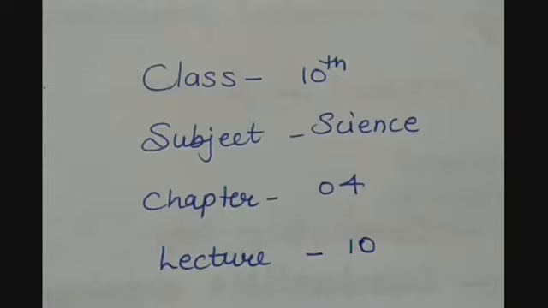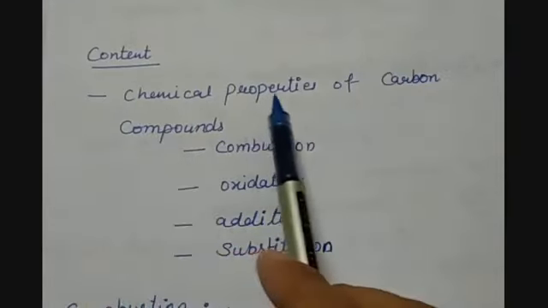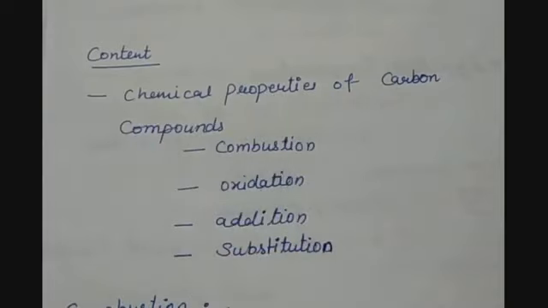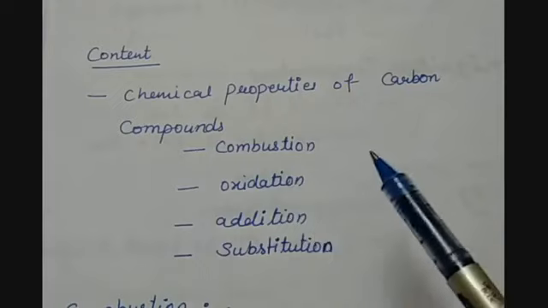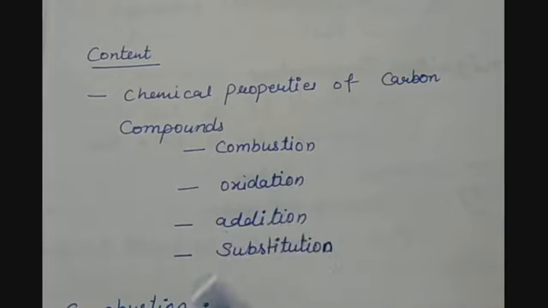And in today's lecture, we will be doing chemical properties of carbon compound, under which we will study some chemical reactions, or you can say the type of properties that carbon has when it reacts with some other element.